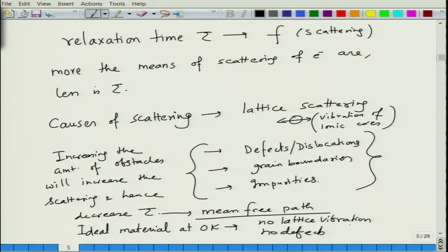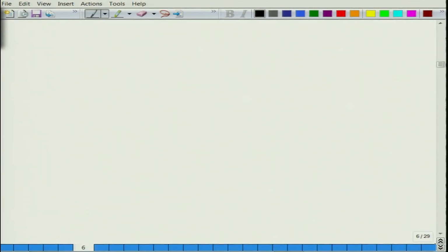So, the mean free path L should be infinite, or tau should be infinite. So, conductivity should also be infinite for an ideal material, but that is not the case because materials realistically have defects, some defects always present, and they also have impurities. As a result, you will always have some finite resistivity.